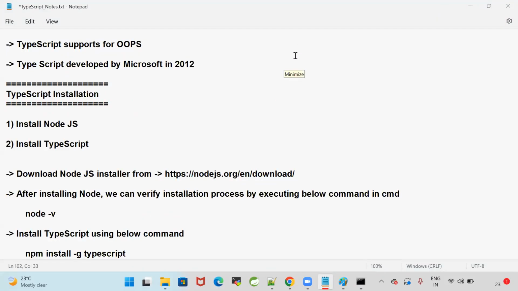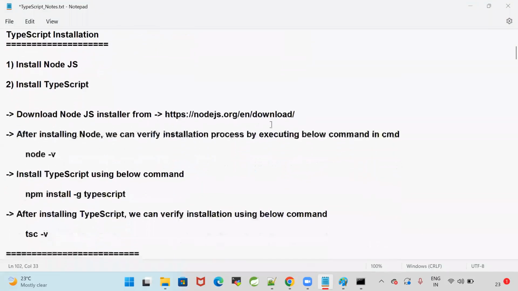Please give the commands in the chat. Man, can't you remember these commands? Shishir, can't you type these commands to check the version? Funny man. You are asking to type these commands in the chat. What is there? node -v, npm -v, tsc -v. It's very simple. Everybody, please complete this setup.